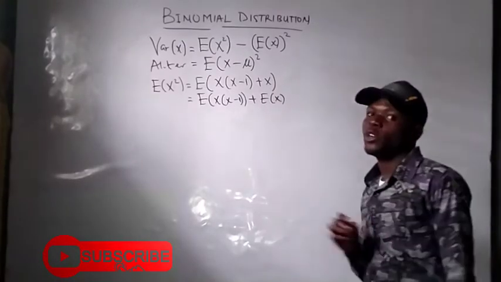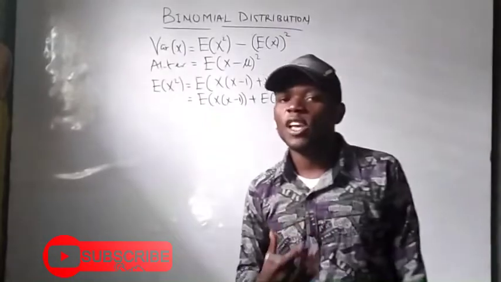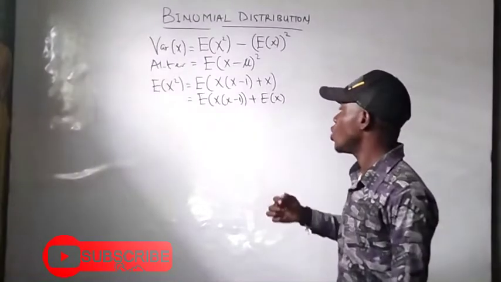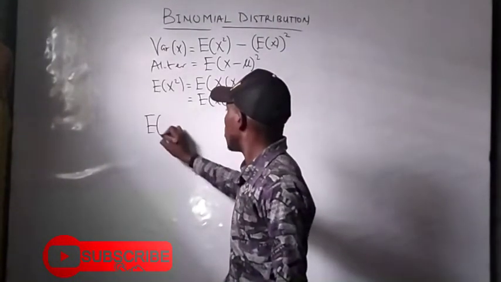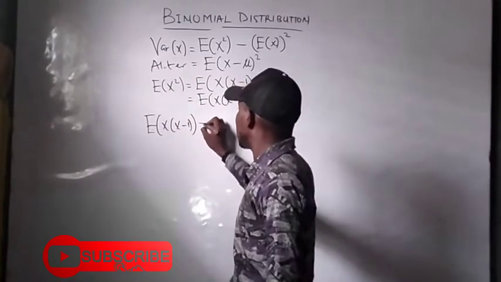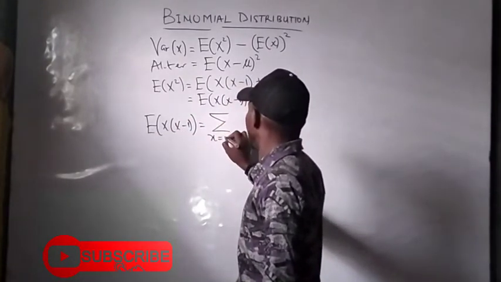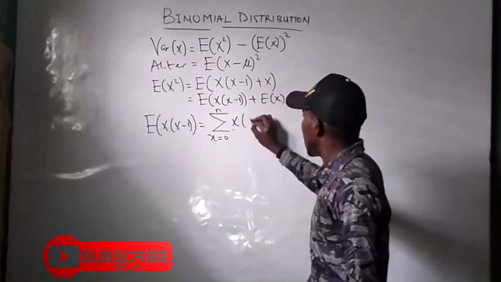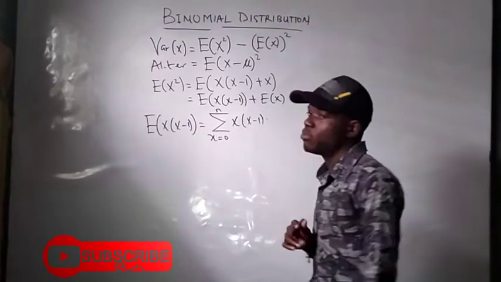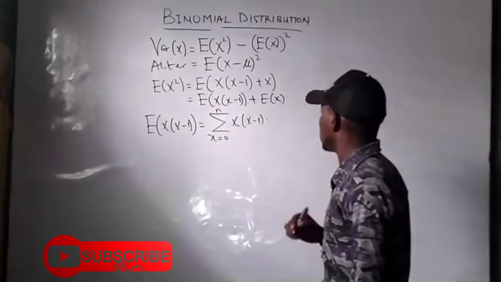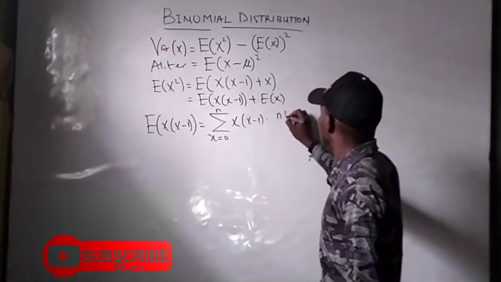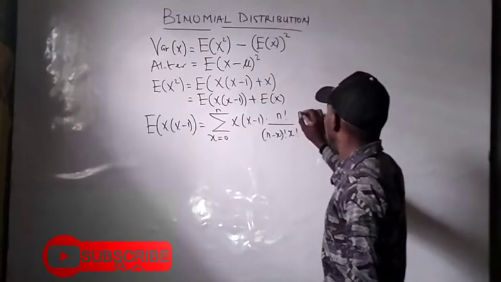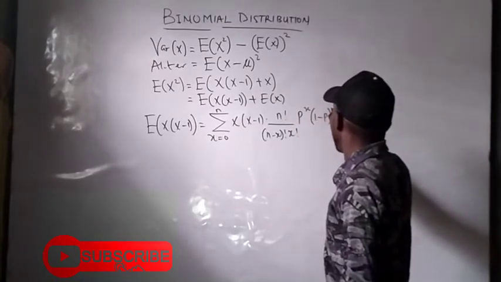Don't forget, we know what the expectation of x is from our previous solving. We know that the expectation of x is simply np. So we need to solve for this now. So I say, okay, the expectation of x(x minus 1) is simply equal to the summation of x ranging from 0 down to n of x(x minus 1) times my probability distribution function, where I have n factorial over (n minus x) factorial x factorial, p raised to power x, (1 minus p) raised to power n minus x.